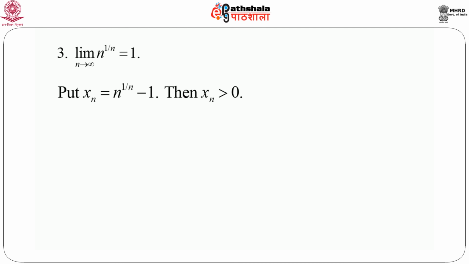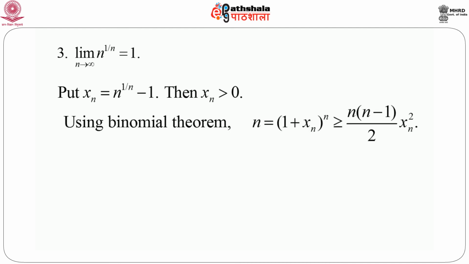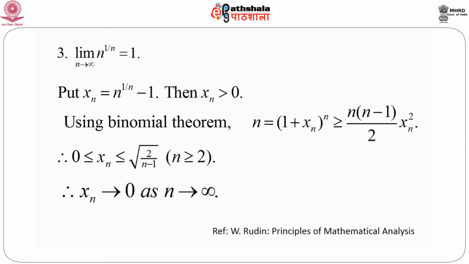Again, we use the same kind of argument. We take n equals 1 plus xn to the power n, and using the binomial theorem and retaining only one term, we have n equals 1 plus xn to the power n, greater than or equal to n into n minus 1 by 2 into xn square. A simple manipulation gives xn less than or equal to square root of 2 by n minus 1, and obviously xn is positive. Note that we assume n is greater than or equal to 2, because it is an infinite sequence, so n can always be greater than or equal to 2. As n goes to infinity, square root of 2 by n minus 1 goes to 0, and hence xn goes to 0 as n goes to infinity.